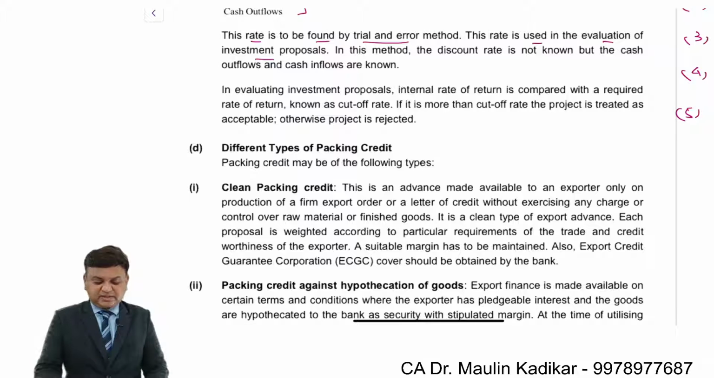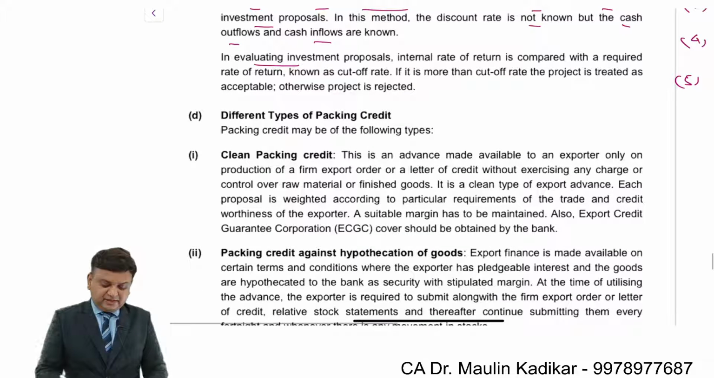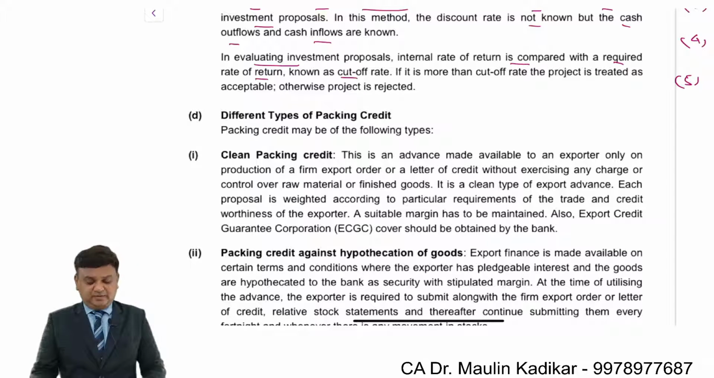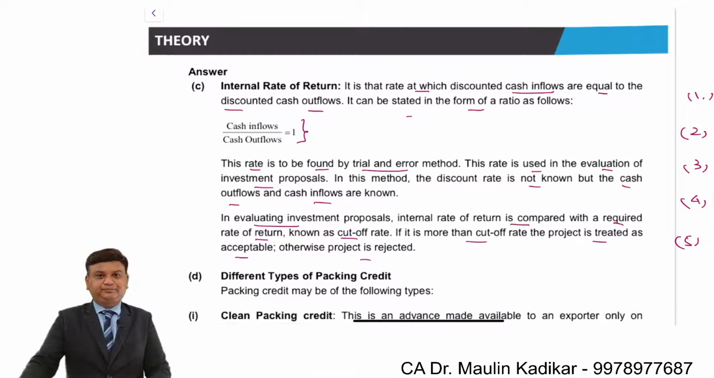In this method, the discounting rate is not known, but the cash outflows and cash inflows are known. In evaluating investment proposals, IRR is compared with the required rate of return, known as the cutoff rate. If it is more than the cutoff rate, the project is treated as acceptable, otherwise the project would be rejected. That is what we understand.